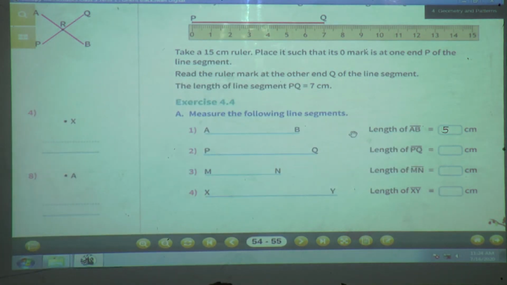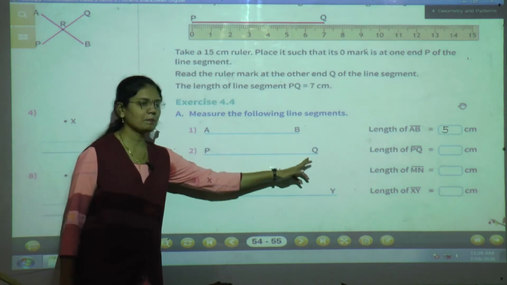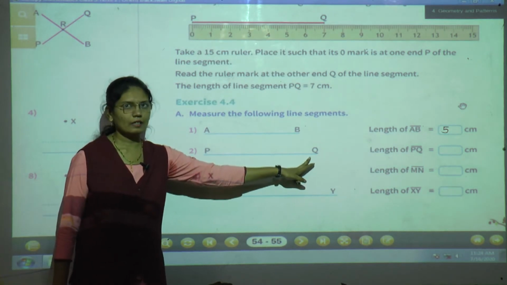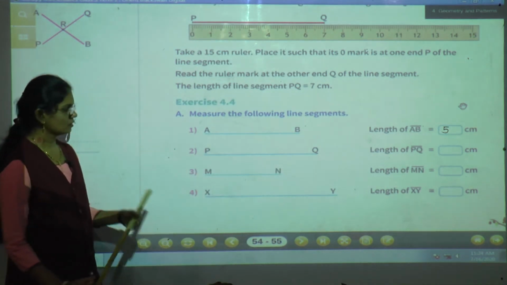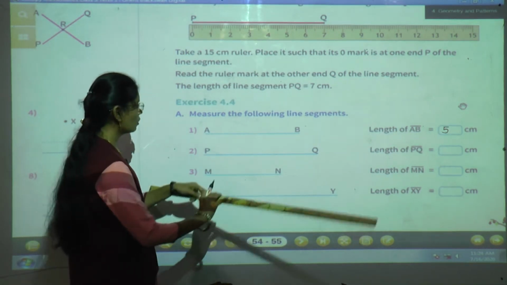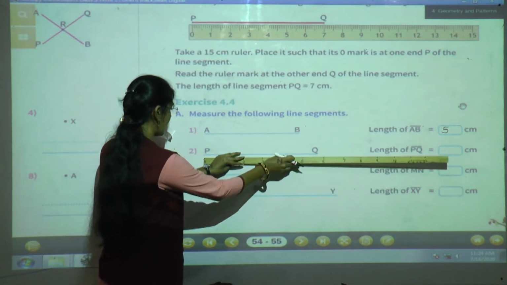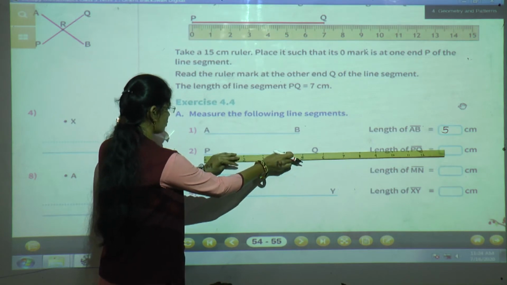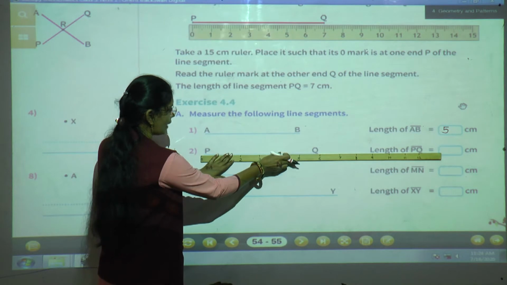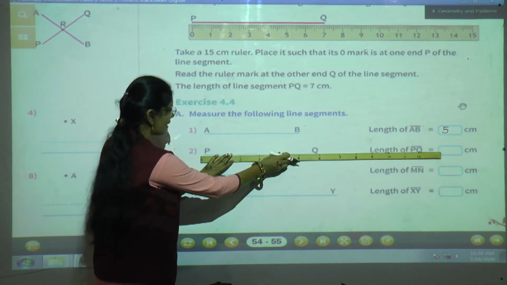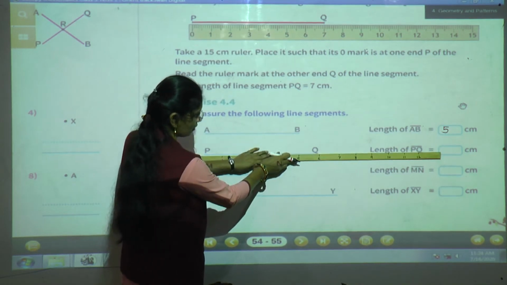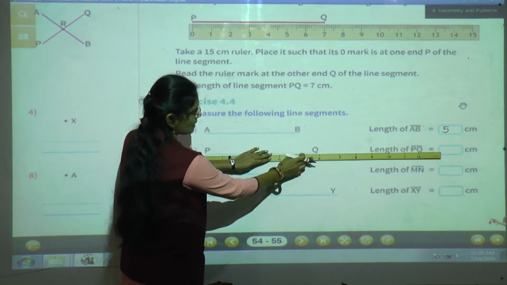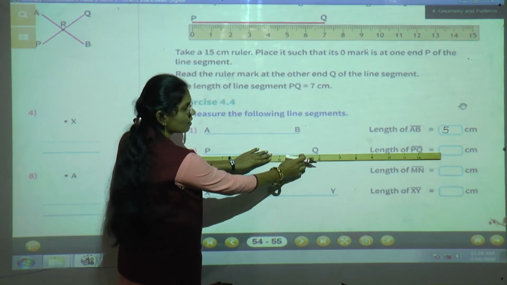Then we will measure the line segment PQ. Now see this line segment PQ. Again take the ruler in your hand. Keep the ruler on the page in such a way that P should be on the 0 point, and hold the ruler properly and see where the Q is. Where is the Q? Can you see this? The Q is on 6.